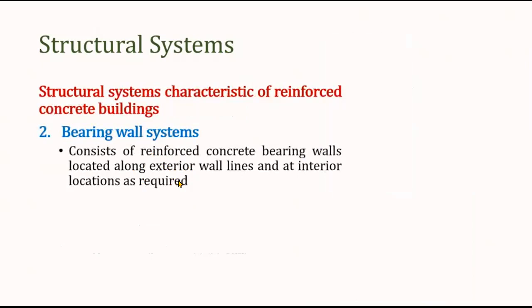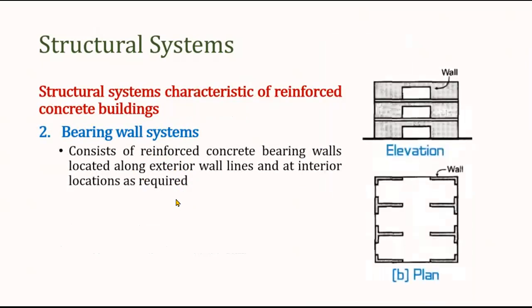So the building which is carrying the reinforced concrete bearing wall comes under the case of bearing wall system. So we have already seen the elevation and plan of the wall system. Now in this type of building where only the wall is there, the walls will be responsible for carrying the vertical load, and also the horizontal load.